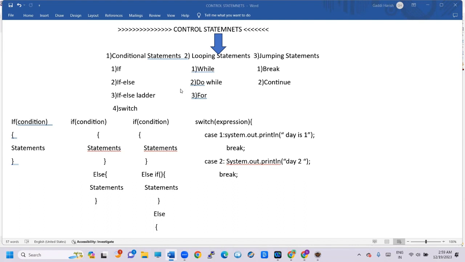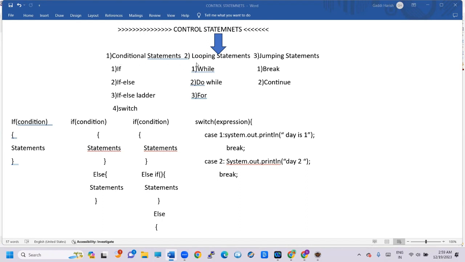If you look at any programming language, it executes from top to bottom. If we want to control this flow of execution by using any condition, we call these control statements. So if we want to control the programming flow of execution by using a condition, we call it control statements.